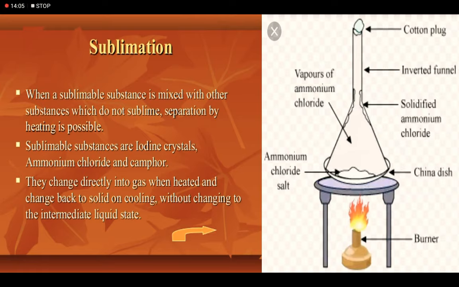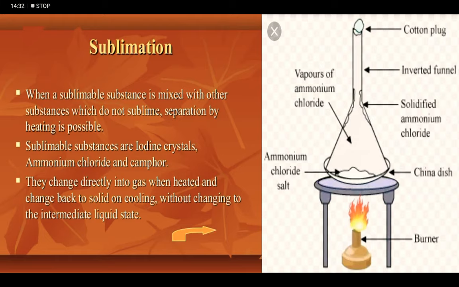Now the given experiment shows that on heating the solid-solid mixture in an evaporating dish, the sublimable solid like ammonium chloride, iodine, or naphthalene undergoes sublimation and gets separated from sand or common salt used as non-sublimable solids.